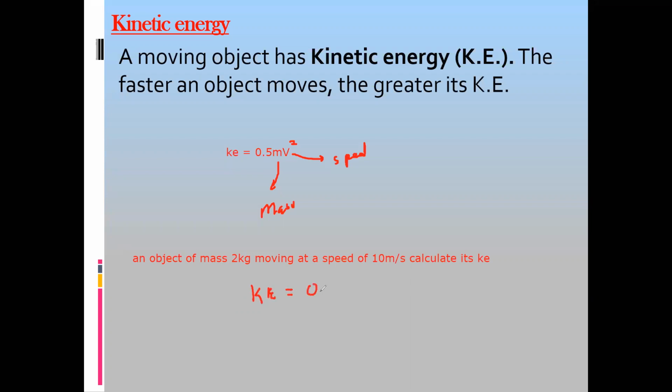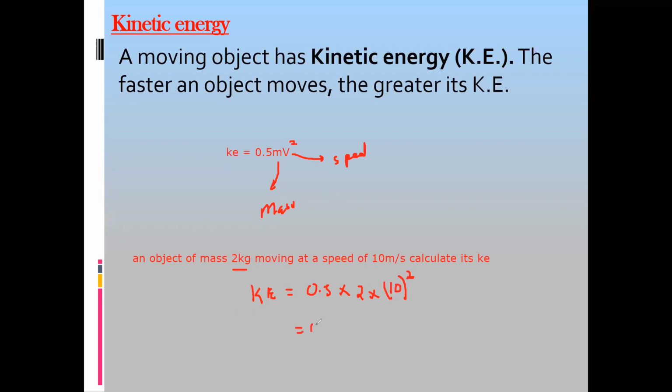So this will be 0.5 multiplied by mass. The mass of the object is 2 kilogram. If it's in gram, you should convert into kilogram, because the SI unit of mass is kg. So this will be 2 multiplied by velocity or speed square. This speed is 10, and according to the formula it's squared.